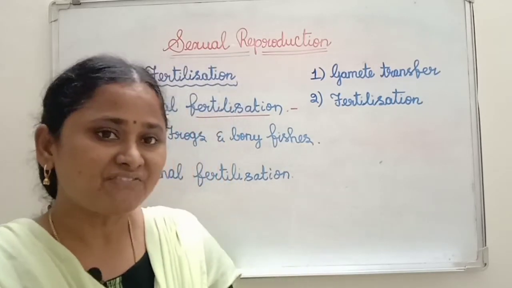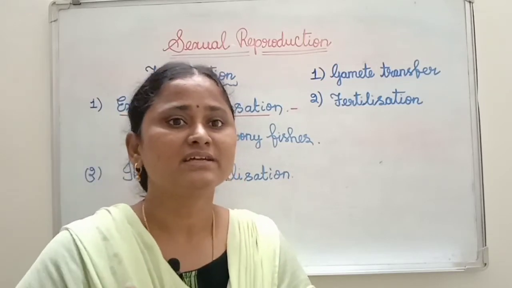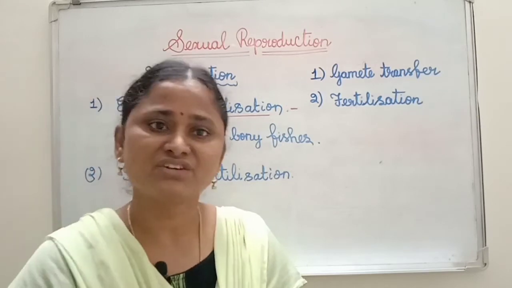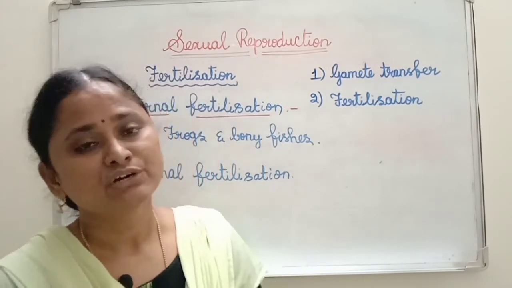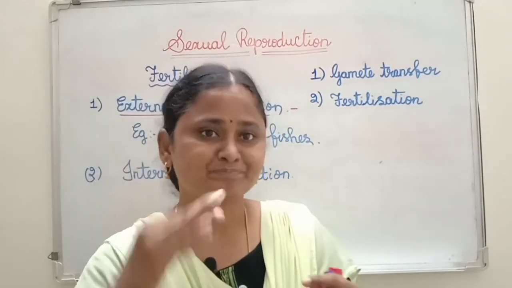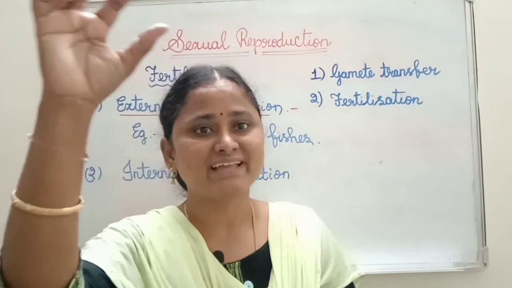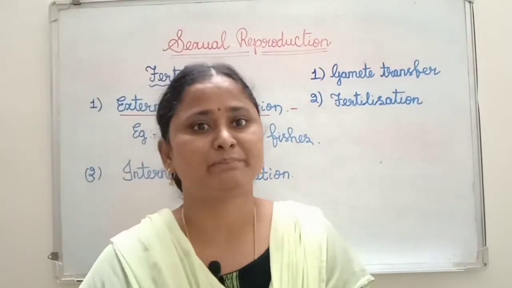After the formation of zygote, further development takes place based on the life cycle of the different organism. For example, take the butterfly life cycle. The adult lays the egg, then the egg hatches and produces the caterpillar.